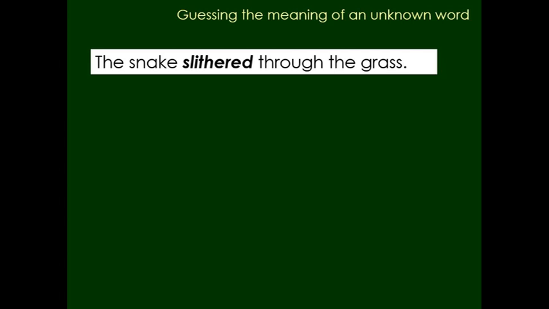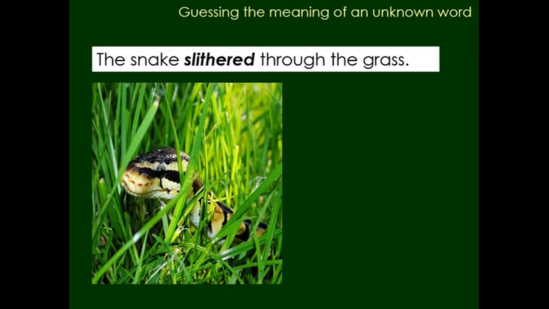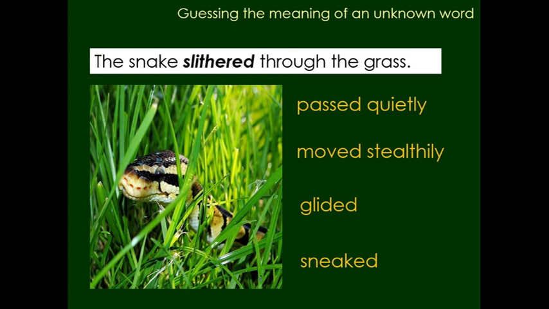Since we don't have a dictionary at hand, what we need to do is picture in our minds a snake and some grass. This word looks like some kind of action or movement, and there might be some expressions that we already know, such as passed quietly, moved stealthily, glided, or sneaked. Obviously, any of these words may take the place of slither, and therefore we've guessed the approximate meaning of this unfamiliar word.